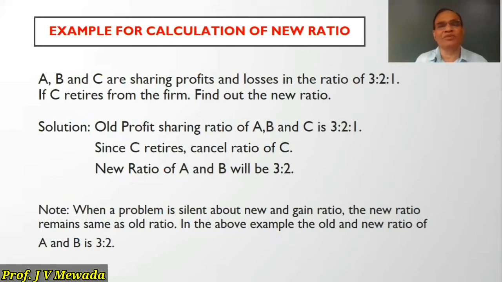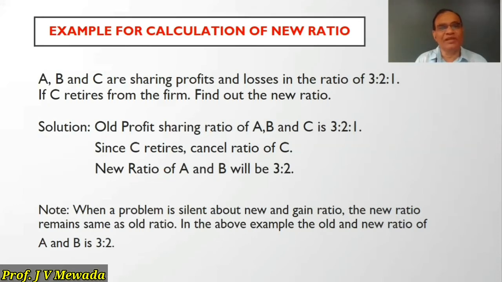Now let us take an example for the new ratio. In this example, we have three partners A, B, and C. They are sharing profits and losses in the ratio of 3:2:1. If C retires from the firm, what will be the new ratio? Our solution: the old profit sharing ratio is 3:2:1. Since C retires, we have to cancel the ratio of C. If we cancel the ratio of C, which is 1, what is left out is the ratio of A and B. So the new ratio of A and B will be 3:2.